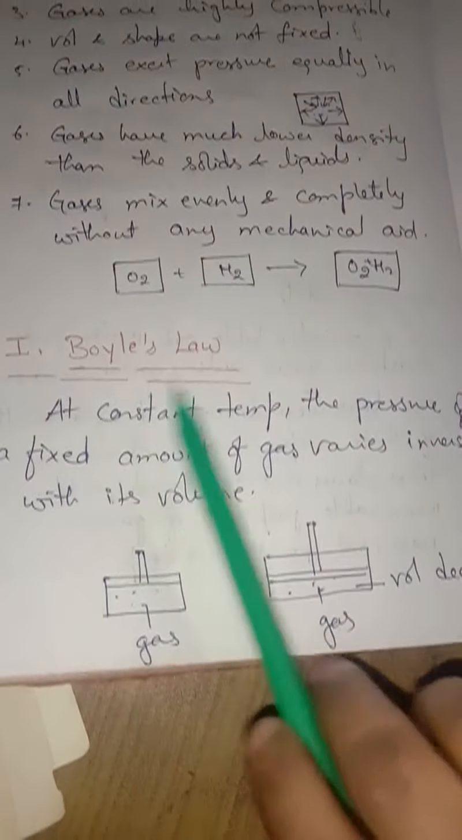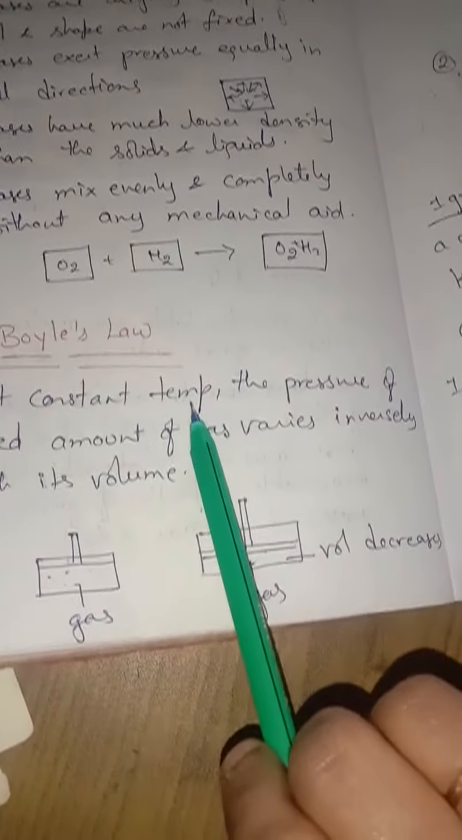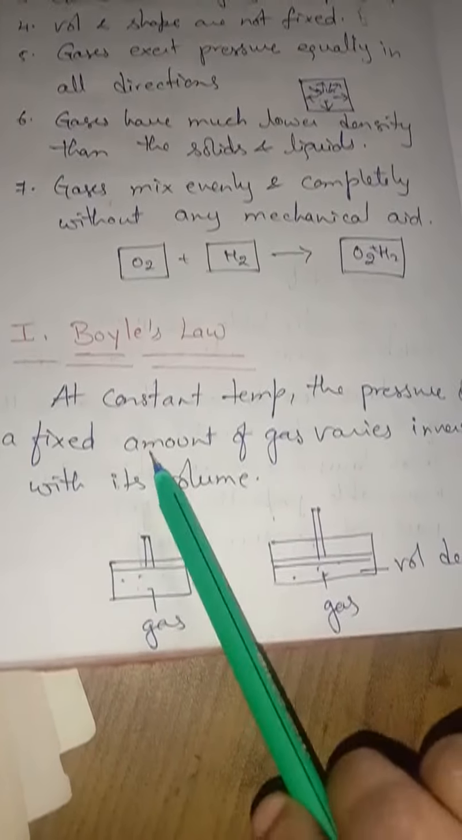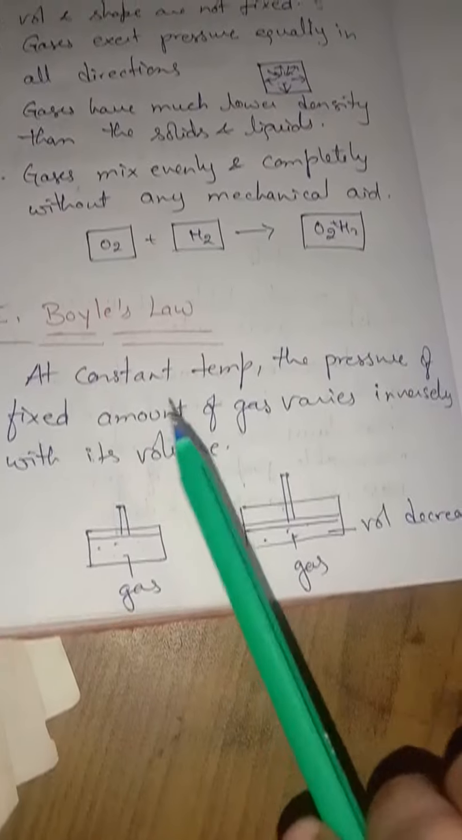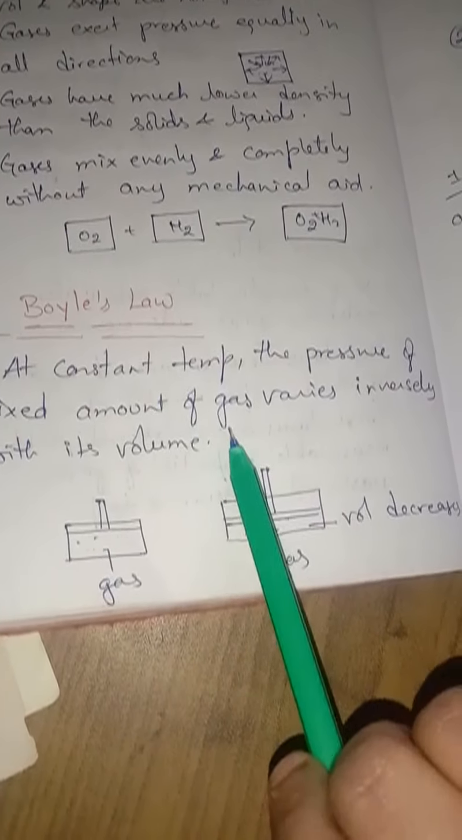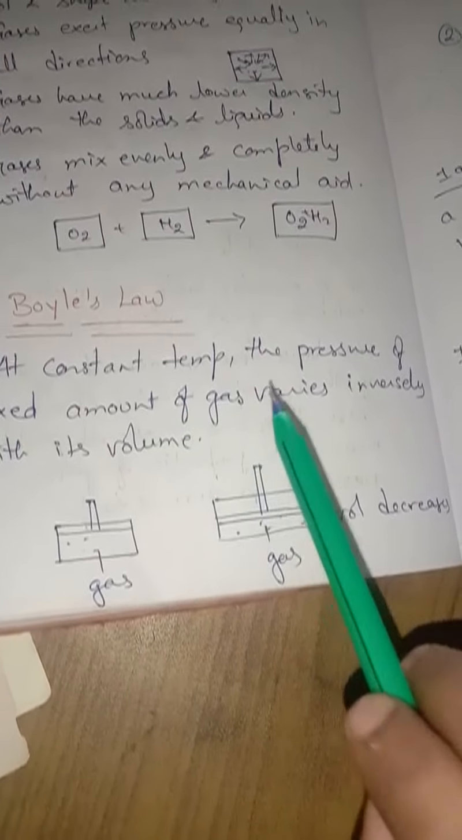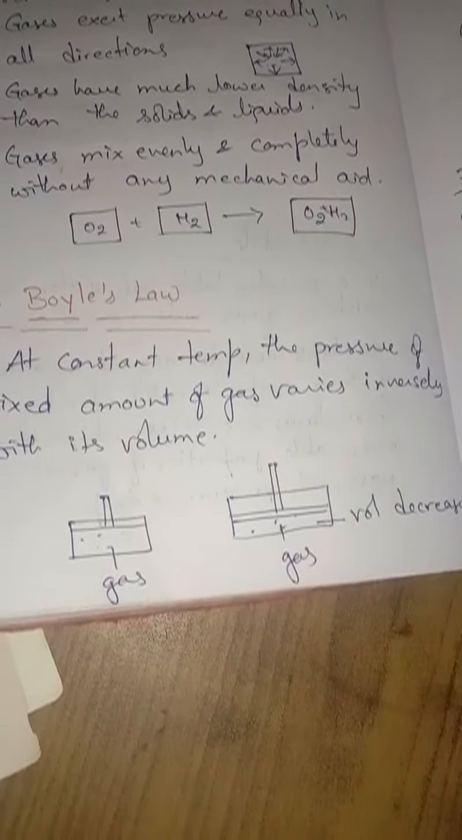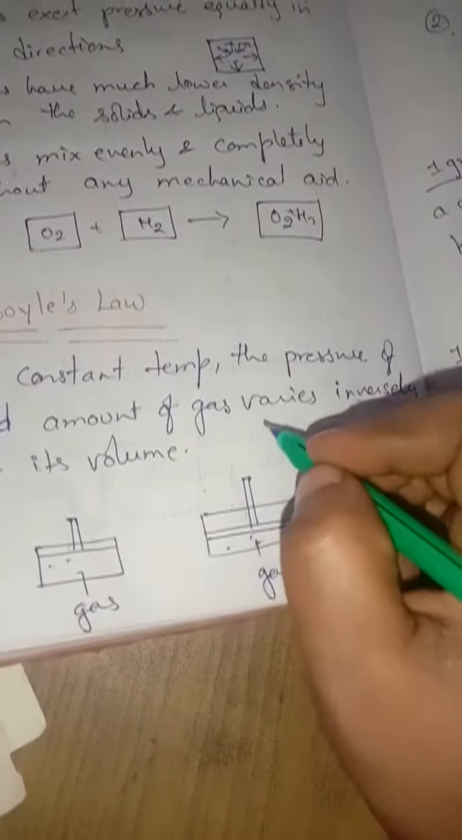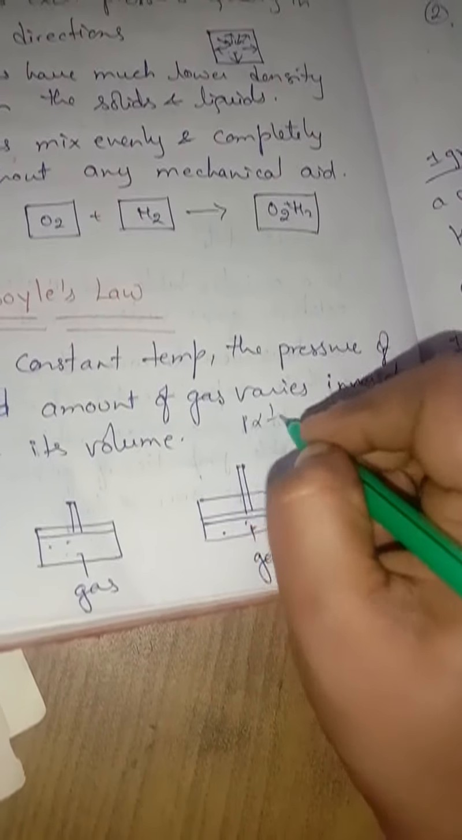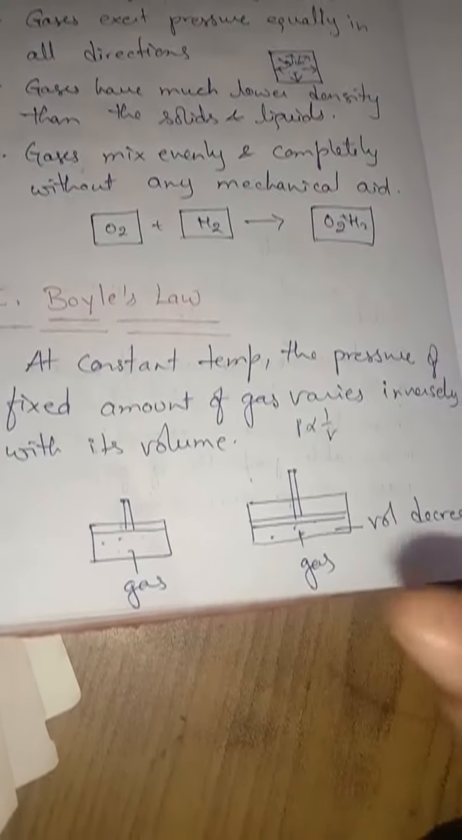Boyle's law states that at constant temperature, the pressure of a fixed amount of gas varies inversely with its volume, or simply, at constant temperature, the volume of a given mass of a gas is inversely proportional to its pressure. That means P is inversely proportional to its volume.